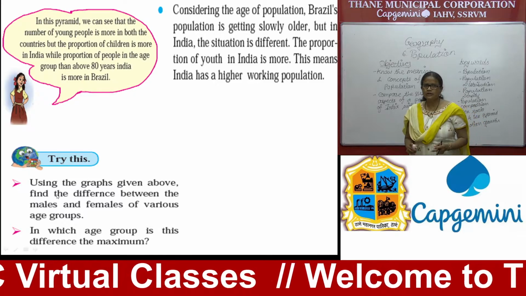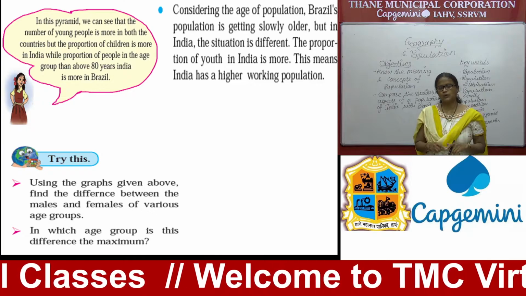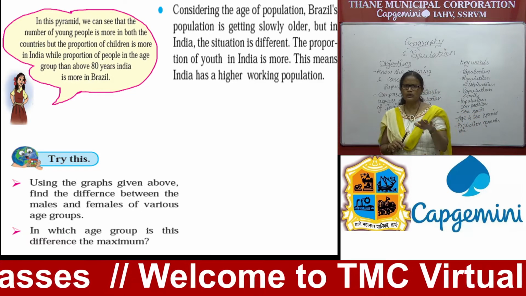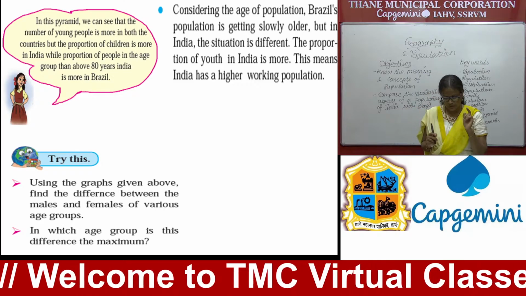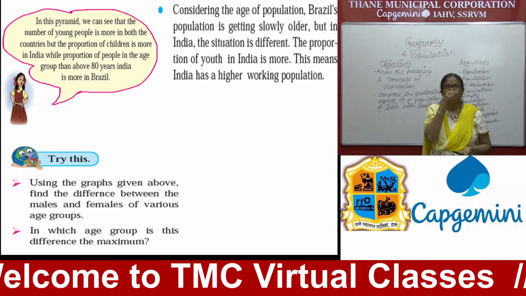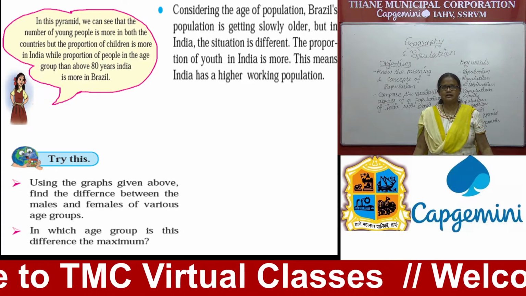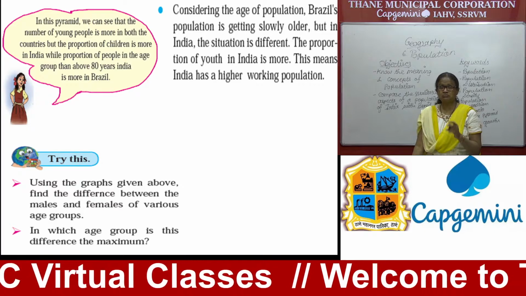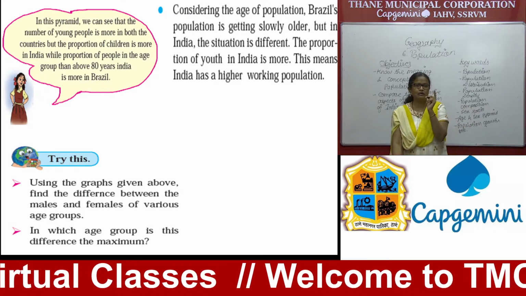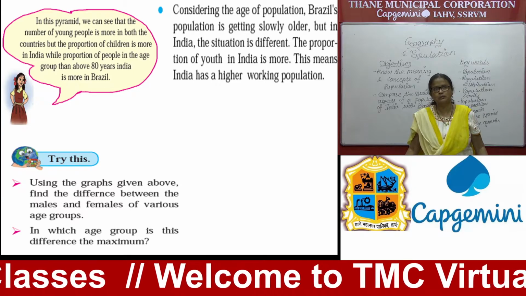Considering the age of the population, Brazil's population is slowly getting older because they have a higher proportion of young people compared to old people. In India, the situation is different. The proportion of youth in India is more. It means in the coming future we will have more old people, but right now we have more working population.